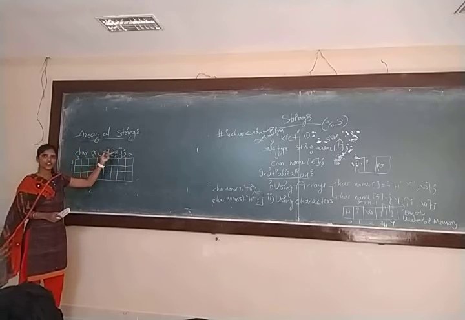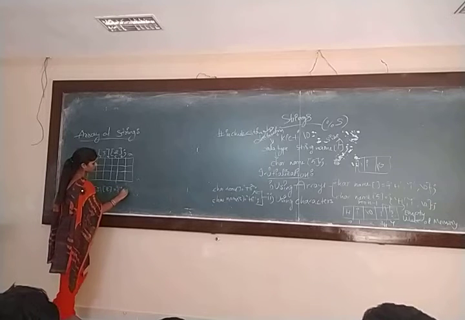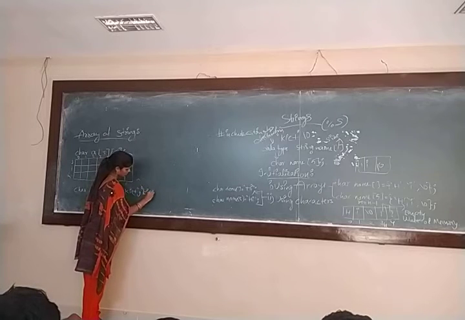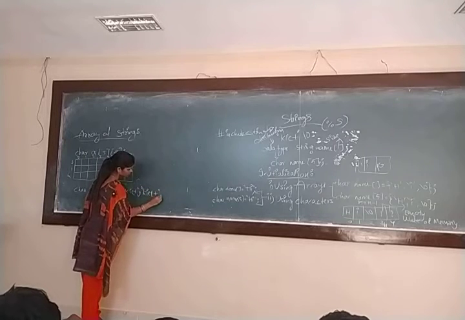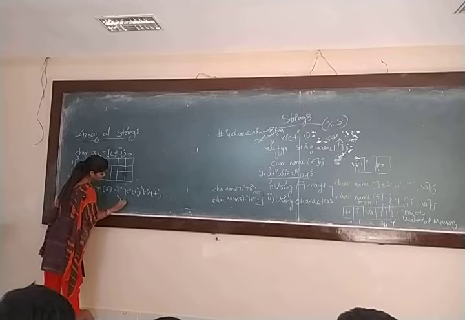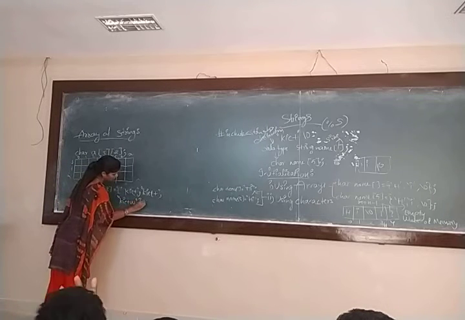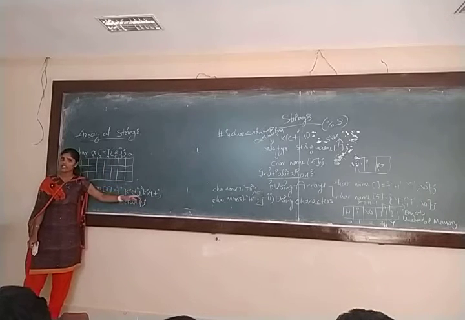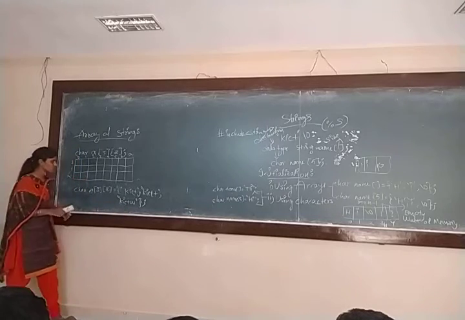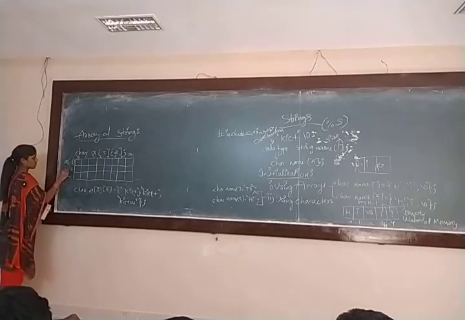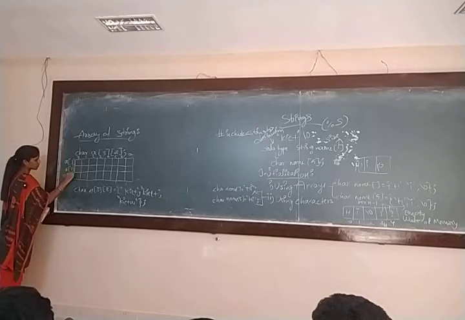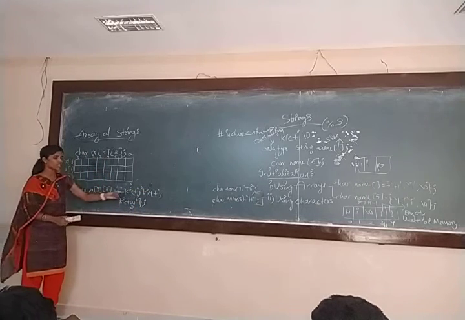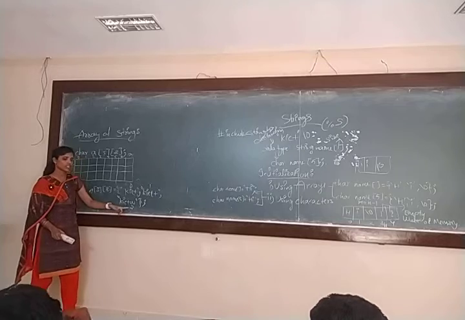So by this declaration, A[8] is equal to kite, kite plus, and I am taking kite women's. So kite is row 0, kite plus is row 1, kite women's is row 2. This is nothing but A of 0, A of 1, A of 2. So A of 0 is kite, A of 1 is kite plus, A of 2 is kite women's.